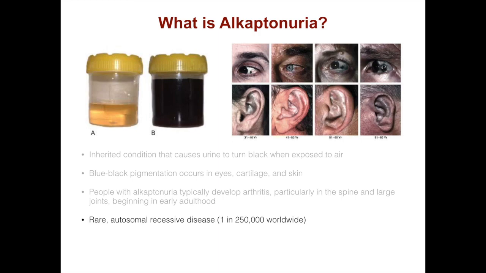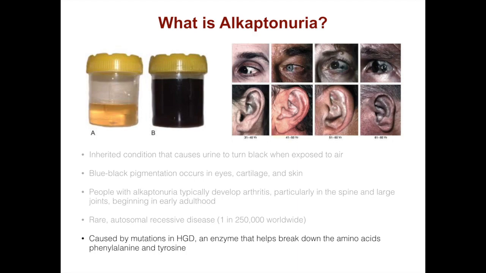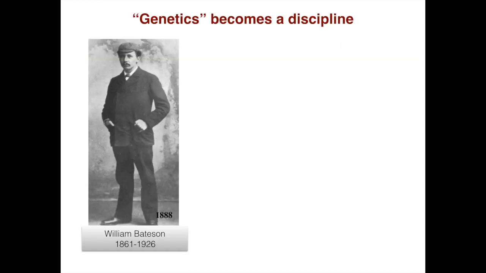Although alkaptonuria is more common in certain areas of Slovakia, where it has an incidence of about 1 in 19,000 people, and also in the Dominican Republic, where it has a higher incidence. The disease is caused by mutations in HGD, homogentisate oxidase, an enzyme that helps break down the amino acids phenylalanine and tyrosine. So when did genetics really become a discipline?